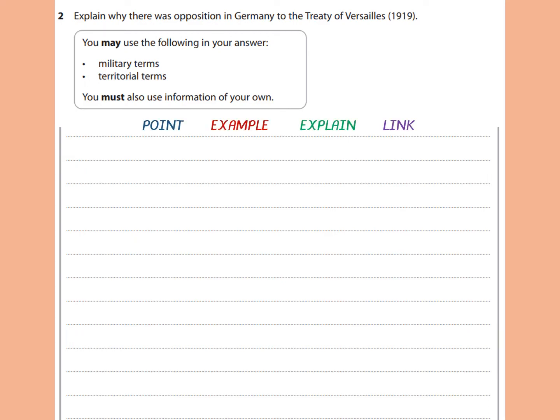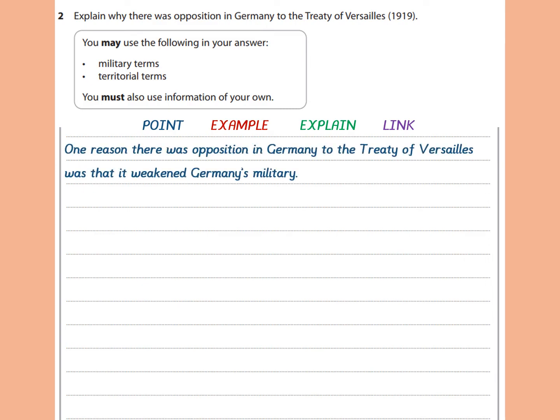I often encourage my students to write point, example, explain and link paragraphs. This isn't essential by any means. However, it's a good way of remembering to include good amounts of knowledge and also balancing that with enough explanation and analysis. Remember, you are getting 6 marks for your knowledge and 6 marks for your analysis with this style of question. So let's have a look at an example and see how well I did. Remember that I do not actually teach this course, so I'm not so familiar with the specification as your own teacher might be. However, I've taught the old specification on a very similar topic, so my knowledge is pretty good.